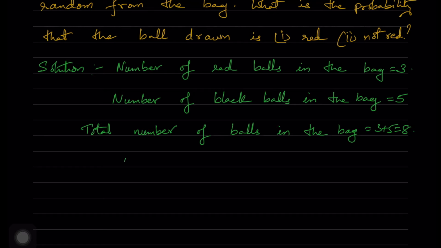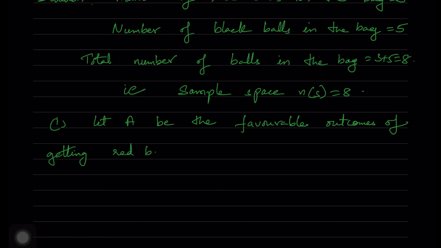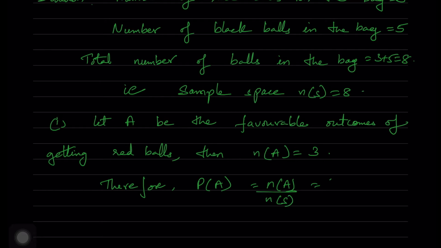So therefore here you are having n of S, the sample space, which is nothing but 8. So first one is, let capital A be the favorable outcomes of getting red balls. Then n of A is equal to 3. Therefore, probability of A is equal to n of A by n of S. That is probability of getting red balls, that is 3 by 8.